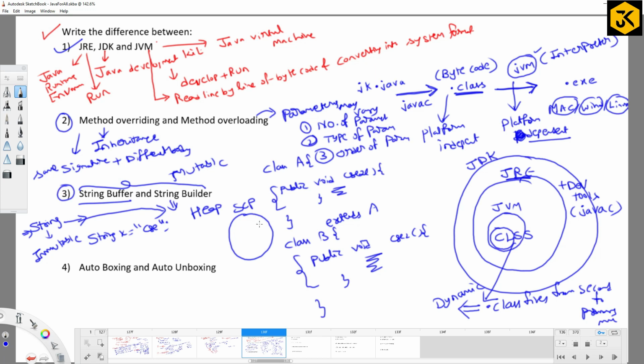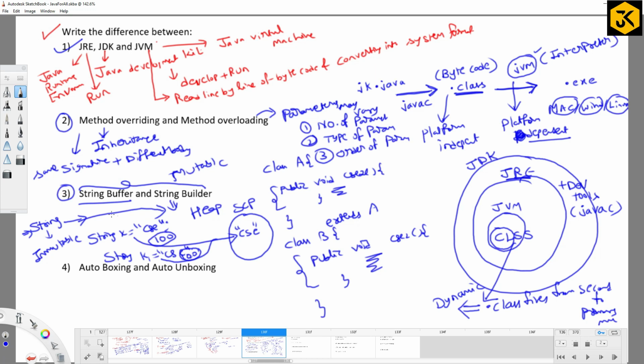But before allocating the memory, what is it going to do? It is going to check whether the CSC string is already there or not. As the CSC string is not already there, it is going to accommodate the respective location along with some kind of address like 100. For example, if you get one more statement like string k1 equal to csc, what will the compiler do? As it is a literal way of declaration, it is going to create the memory in the string constant pool. If you look into the string constant pool, here csc is already there. As it is already there, is it going to create it again? No. The same reference will be given to k1 as well. So what is the reference here? It is 100. It is also 100 here.